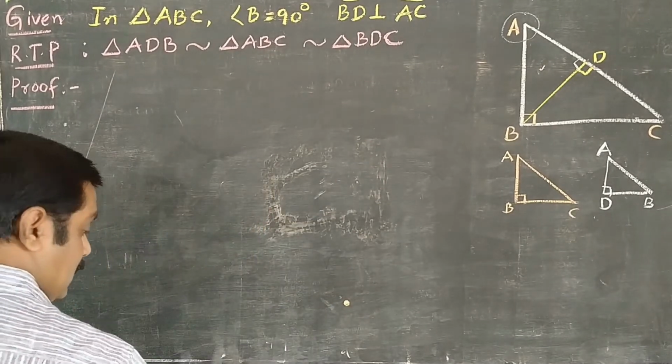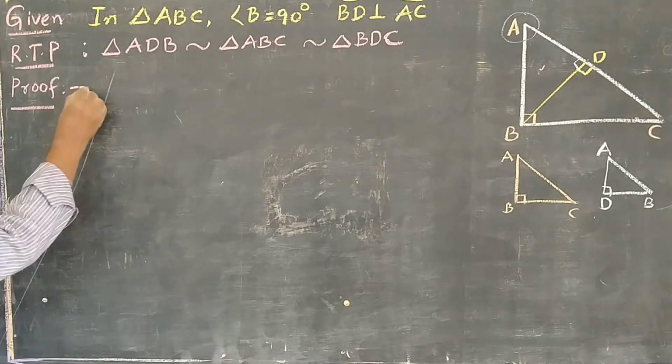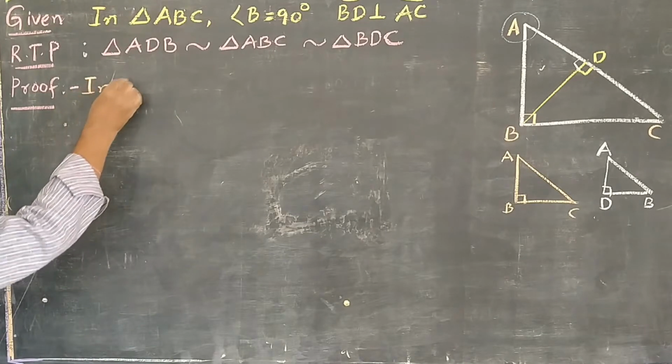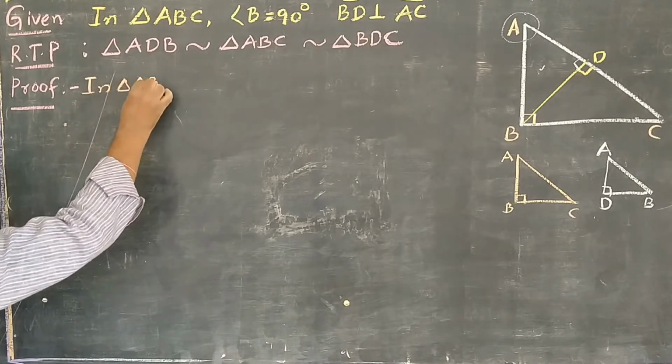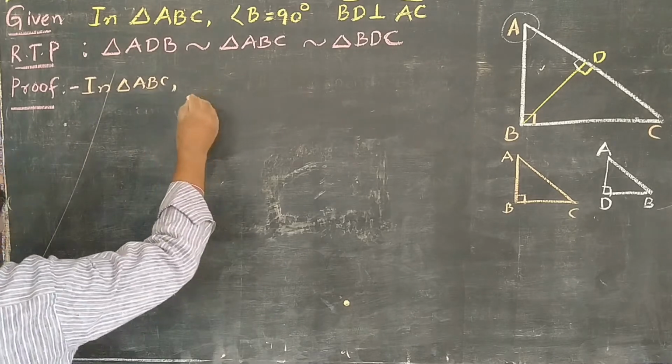Very simple, we can do it very easily. In triangle ABC, triangle ADB.